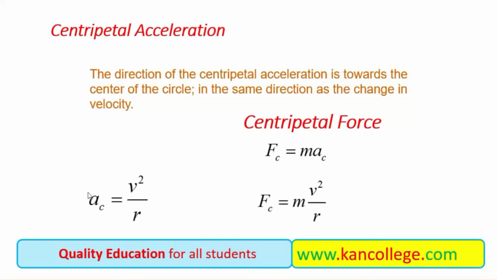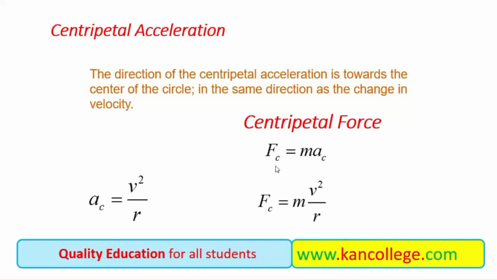Now that we have the formula, you can find the centripetal acceleration of a body rotating in a circle. You measure only the speed and the radius of that motion, and you will have the centripetal acceleration.